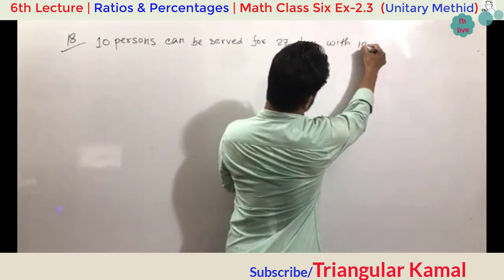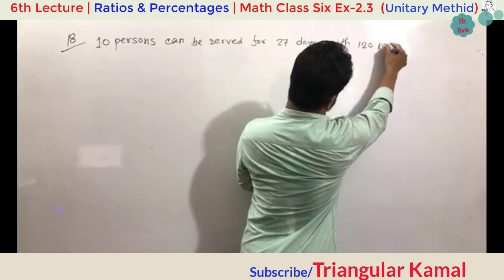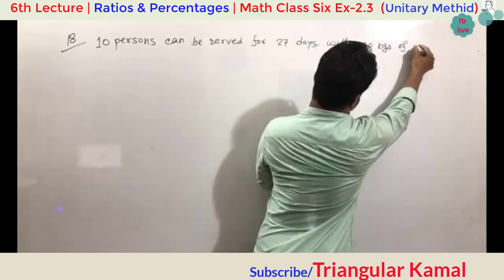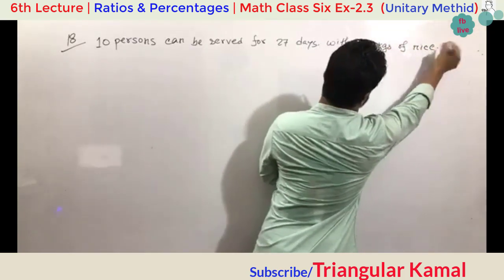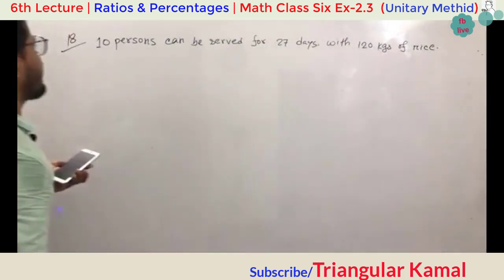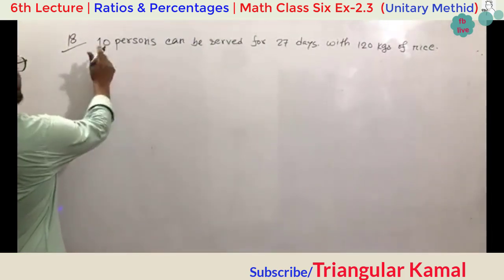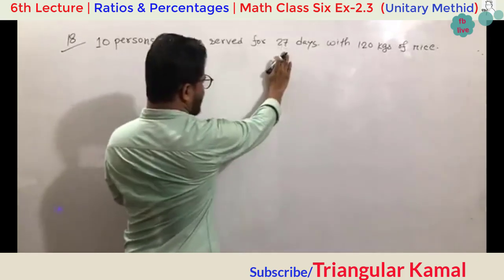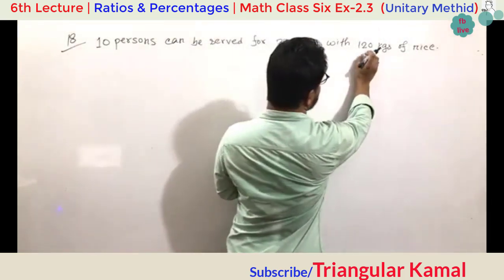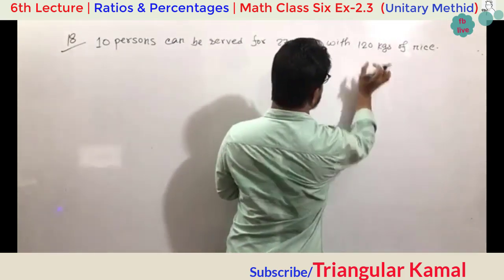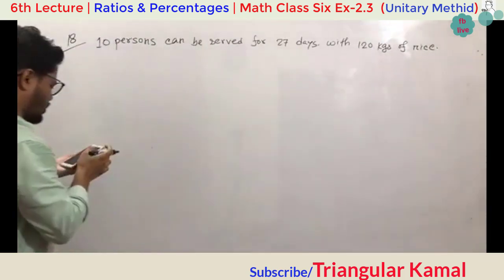With 120 kgs of rice. This is the first information given here. Just give attention. 10 persons, 27 days, and the required rice is 120 kgs.